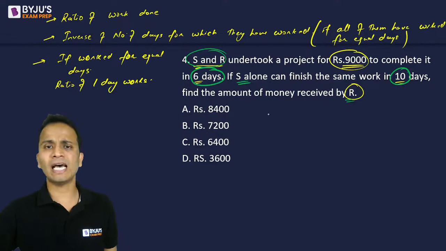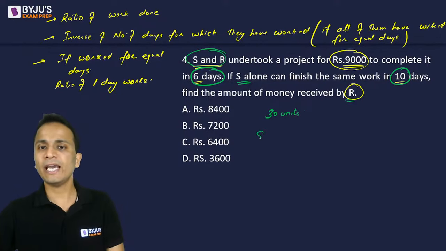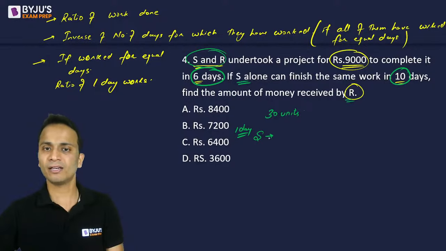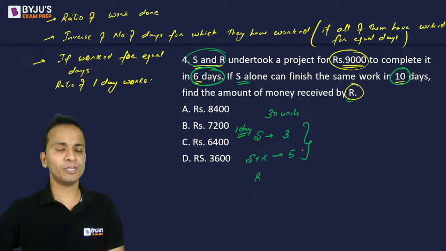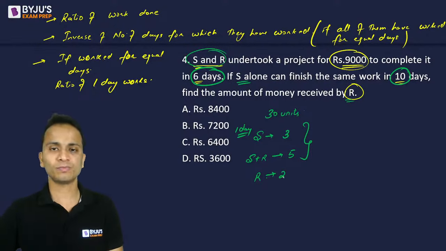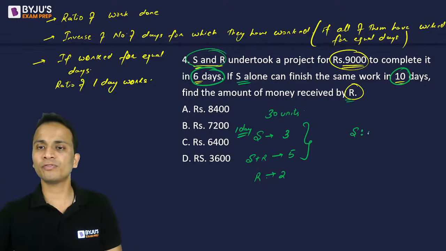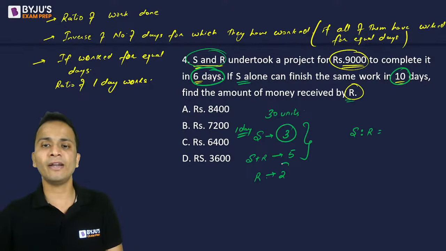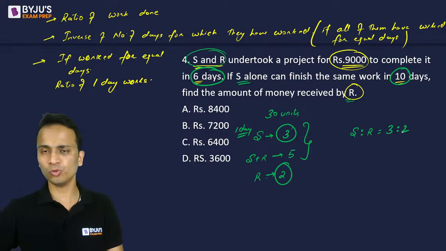Okay. Now S alone can finish the work in 10 days and they together can finish the work in 6 days. So I'll assume the total work as 30 units. I'm calculating 1 day work of S and R. So how much will S's 1 day work be? 30 divided by 10, that is 3 units. And S and R together, 1 day work will be 30 divided by 6, that is 5 units. So combining this information, 1 day work of R will be 5 minus 3, that is 2. So the ratio of the 1 day work of S and R will be 3 is to 2, right?